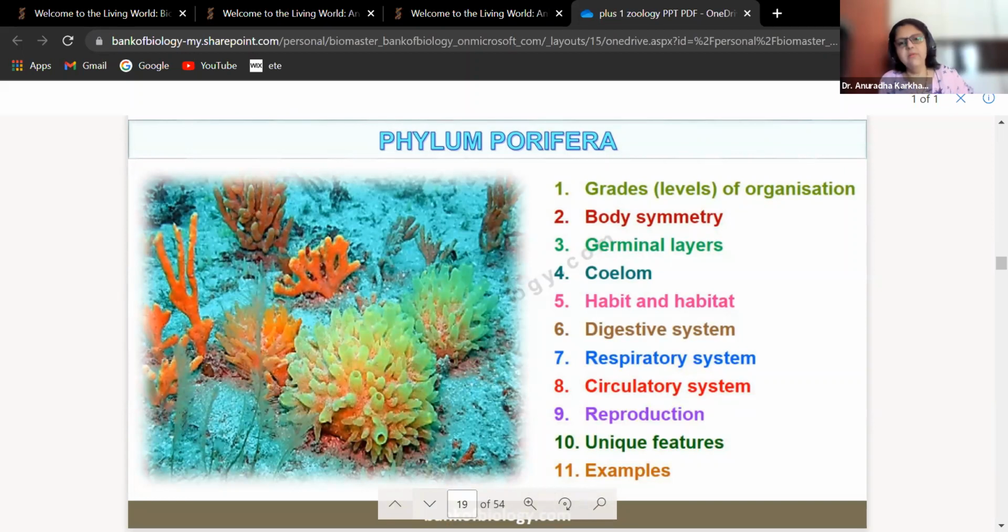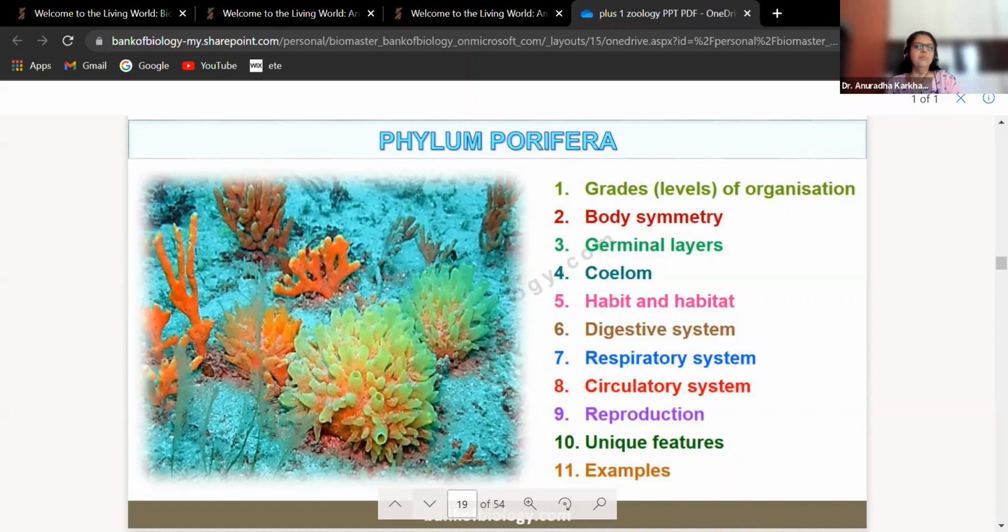Phylum Porifera. What we have to check about phylum Porifera: level of organization, body symmetry, germinal layers, coelom, habit and habitat, digestive system, respiratory system, circulatory system, reproduction, unique features, and the examples.